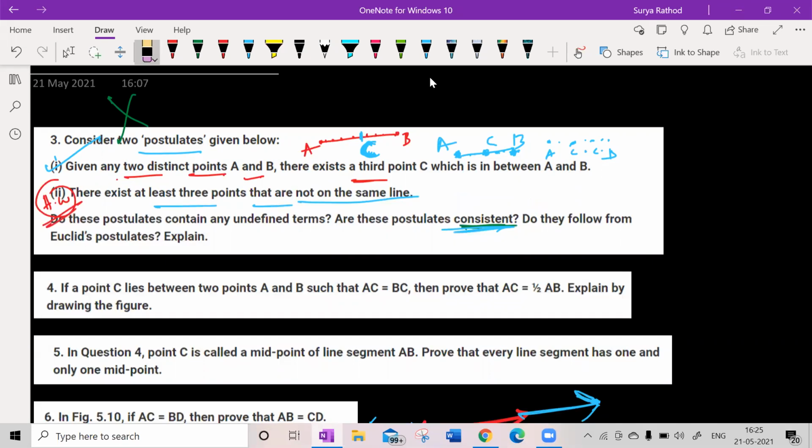That is true. But look at both statements. Will these 2 statements follow Euclid's postulates? Of course not. They don't follow Euclid's postulates. They only follow axioms. See here, according to the second statement, if I have point B here, point C here, right?